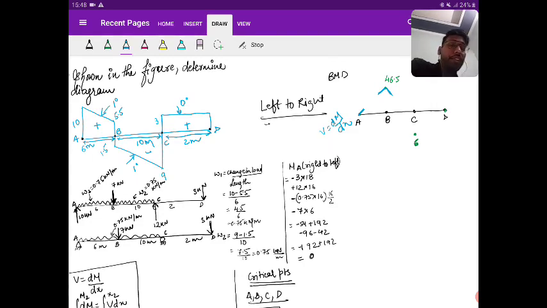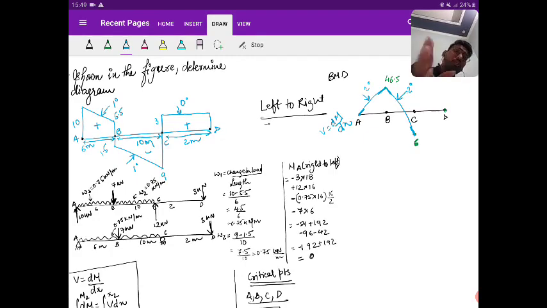Now look at C point and just left of C point. What is the shear force value at C just left? Look in the shear force diagram. Is there a value? Yes, it's there. So slope will be there. And I need to connect with B, so I'm showing upward. Is it clear? So now I'm going to connect this with a smooth curve. This is your 2 degree. Here also it is 2 degree.